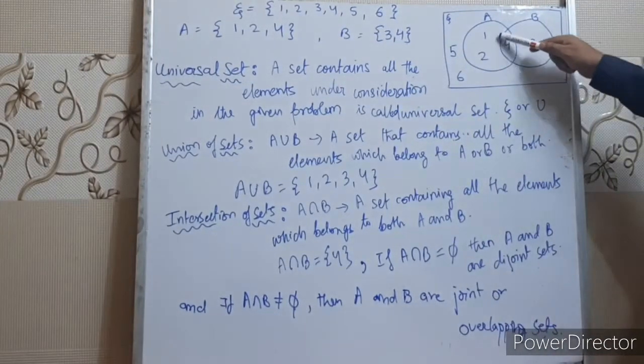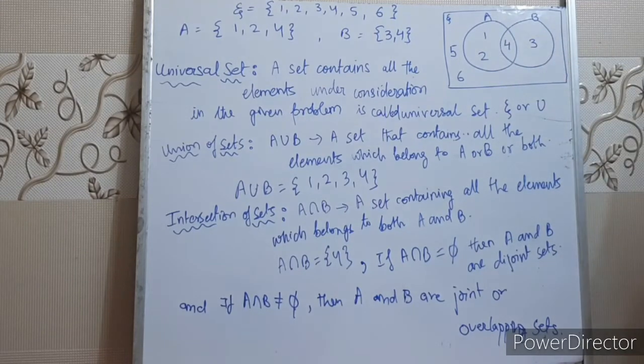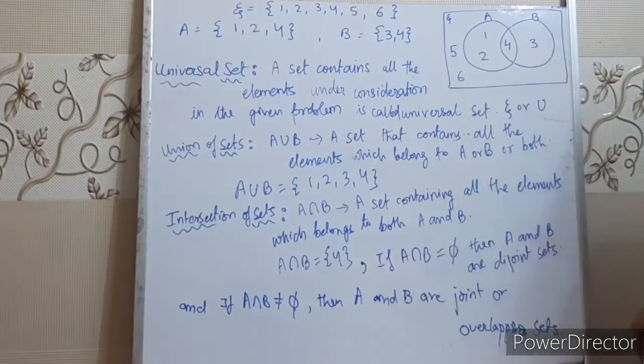So A intersection B will be represented in my diagram. This area is representing A intersection B. Right, children? So A intersection B is 4.